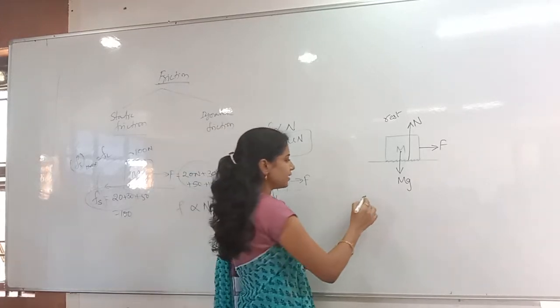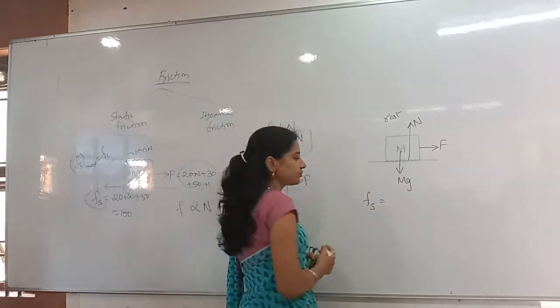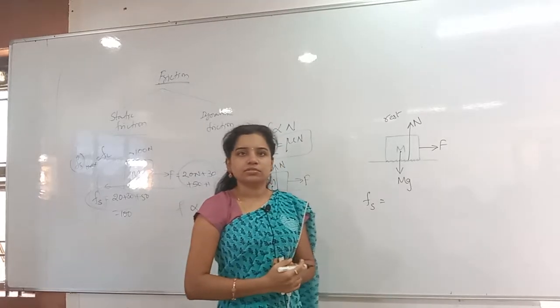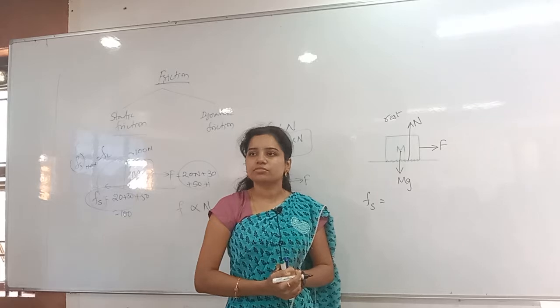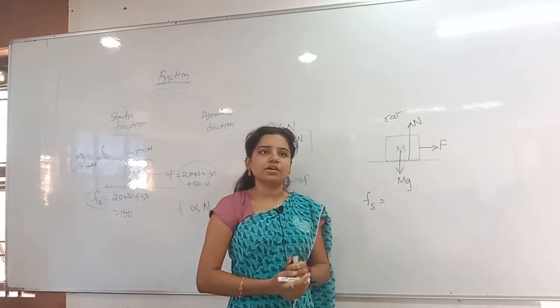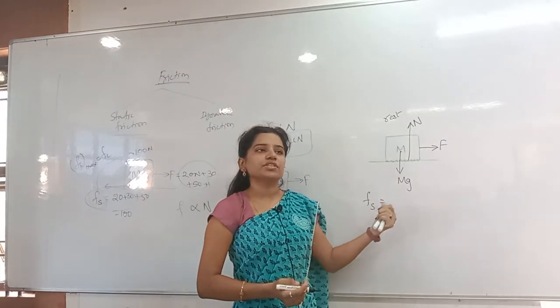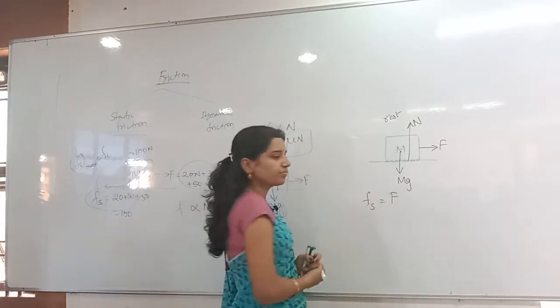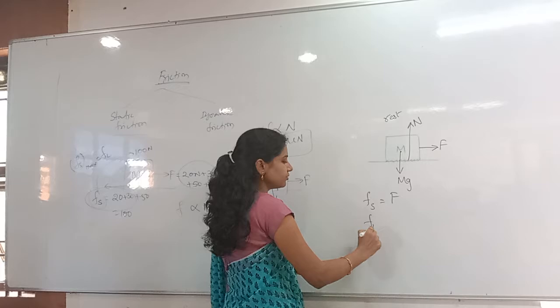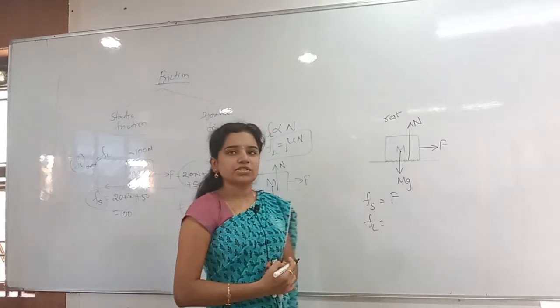Now tell me, what is the static friction, what is the limiting friction? The body has not moved, it is still at rest only. What is Fs equal to? Fs is equal to F. Always I said, the static friction is equal to the applied force. So Fs is equal to F. Then what is FL equal to?